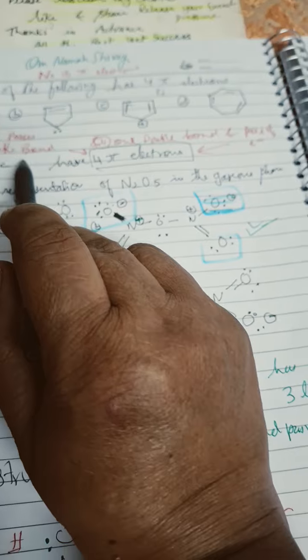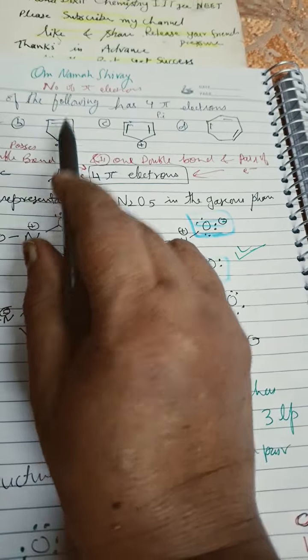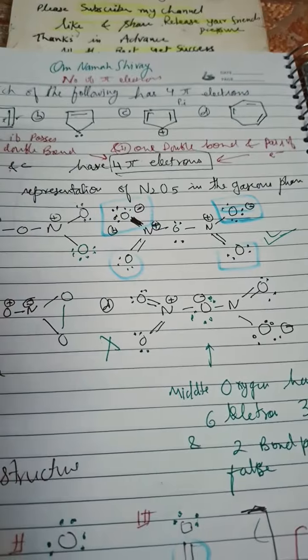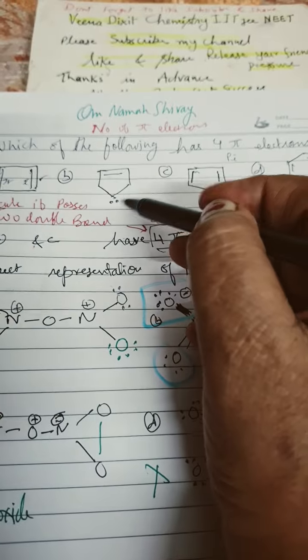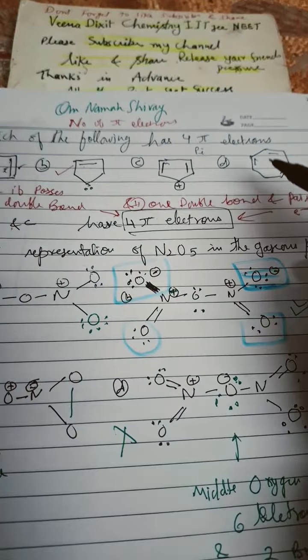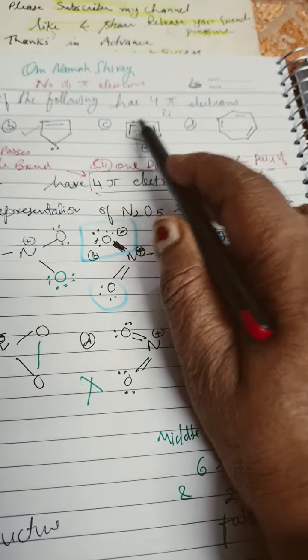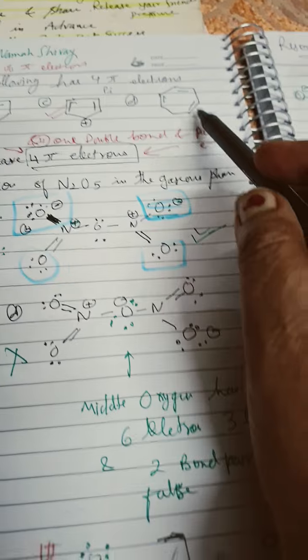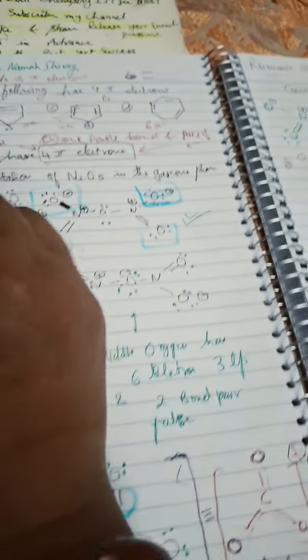So if it is having 2 double bonds, or if it is having 1 double bond and a pair of electrons, for example in this case, A is having, yes, this is correct answer, because A is having 2 pi bonds. B is having 1 pi bond and 1 pair of electrons. See, 1 pair of electrons, so it is also having 4 pi electrons. This is also having 4 pi electrons because there is positive charge, and here 2 double bonds are present. And this one is having 6 pi electrons. So this is having 4 pi, 4 pi, 4 pi. So answer ABC is correct.